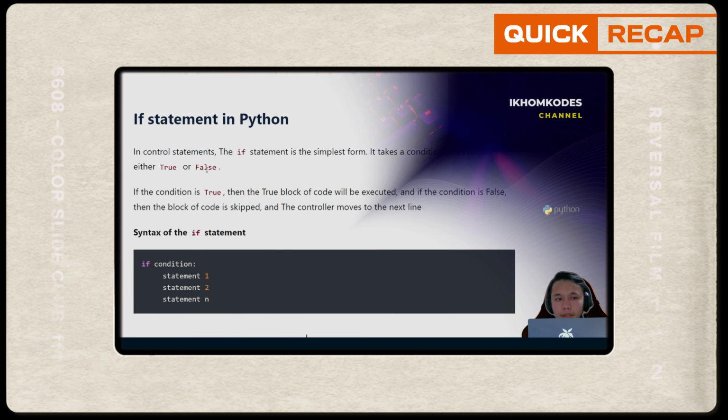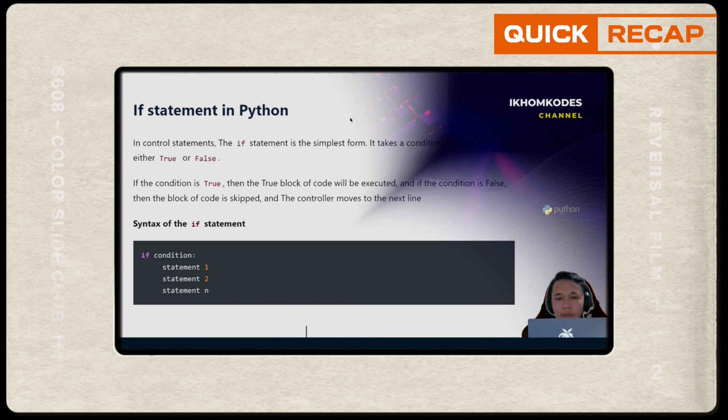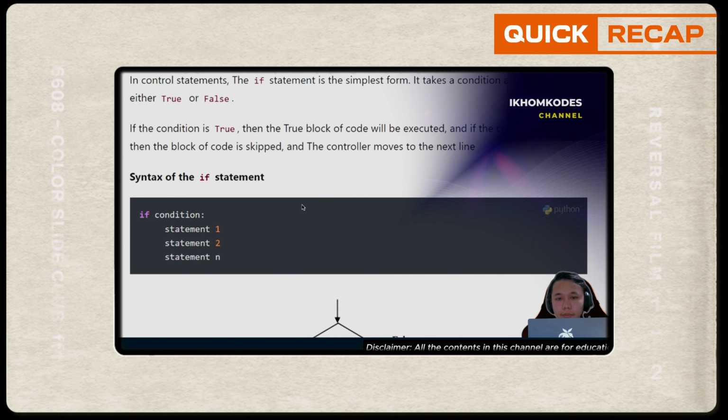So, the if statement in Python. In control statements, the if statement is the simplest form. It takes a condition and evaluates to either true or false. If the condition is true, then the true block of code will be executed, and if the condition is false, then the block of code is skipped and the controller moves to the next line, right?